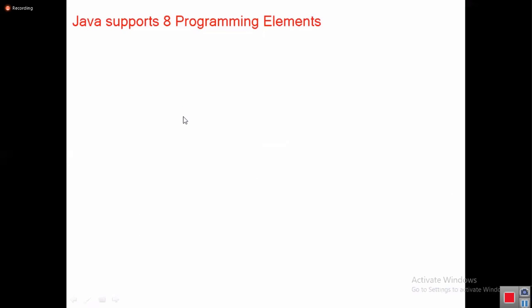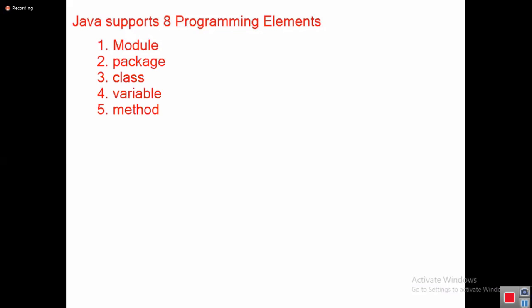Java supports 8 programming elements. What are the 8 programming elements? Number 1, module. Second one, package. Third one, class. Fourth one, variable. Then method, constructor, block, and last but not least, inner class. Totally 8 programming elements we have.